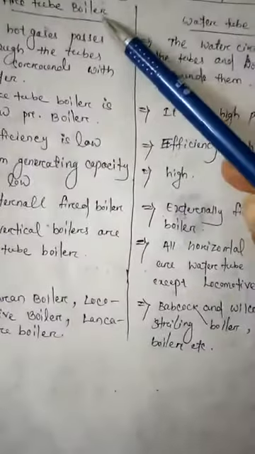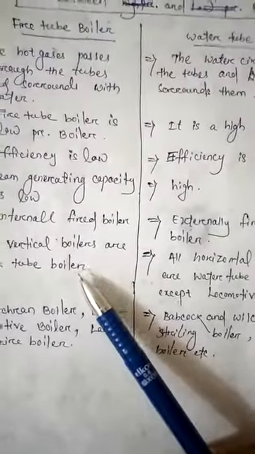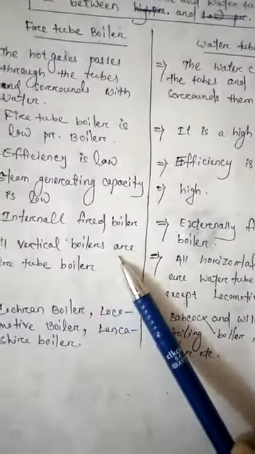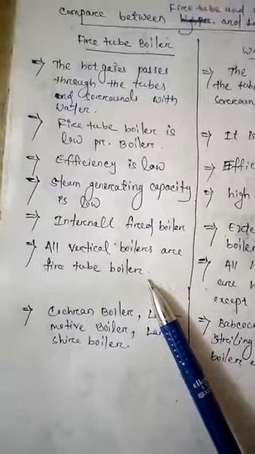Then next, all vertical boilers are fire tube boilers.